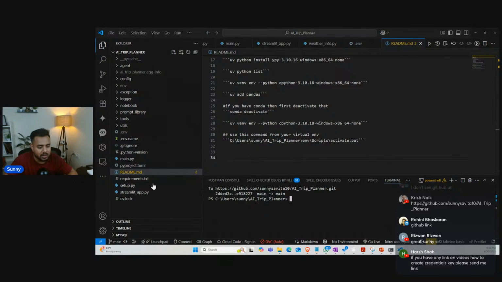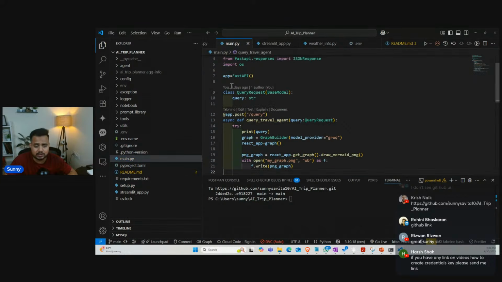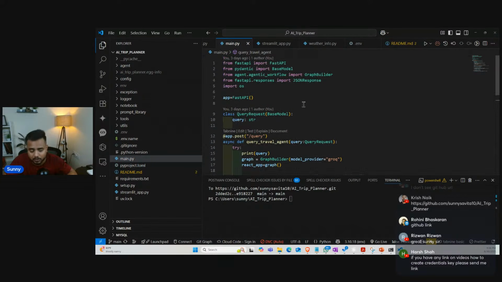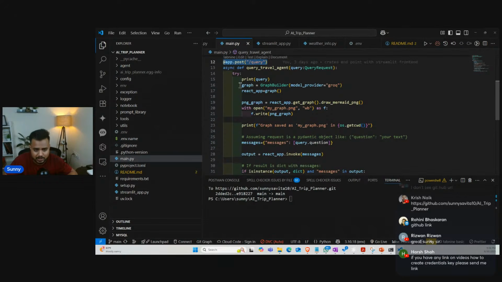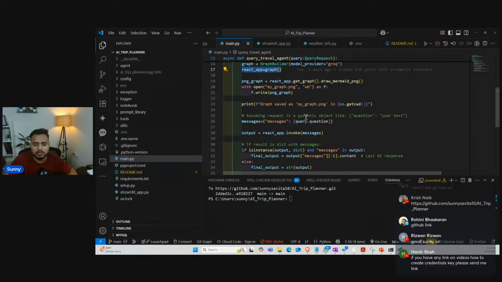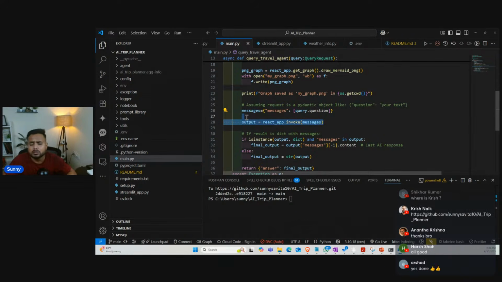See, I already created an API inside my main.py. Inside this file main.py I created my API, and here I'm calling this graph builder, and this is my React graph. I'm calling React graph dot invoke, passing my message, meaning whatever I'm getting from the UI, and then returning it as output.